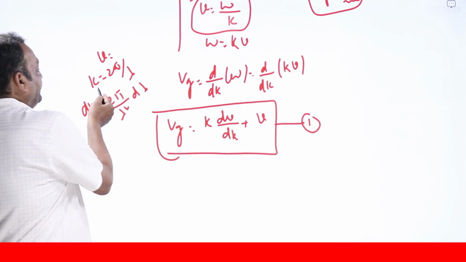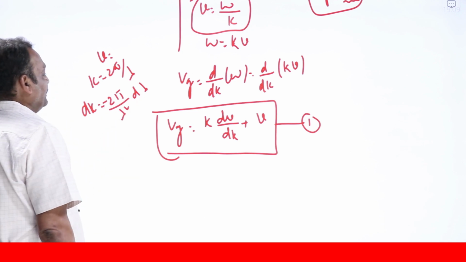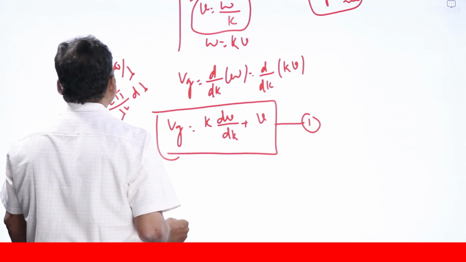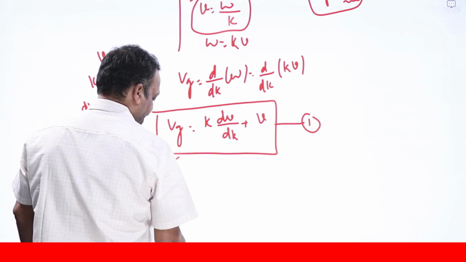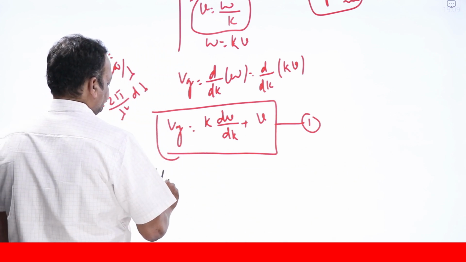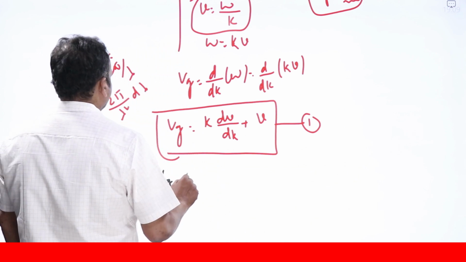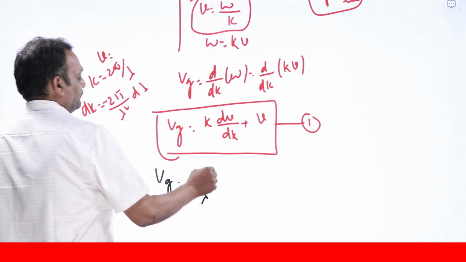Okay, k equal to 2 pi by lambda, dk equal to minus 2 pi by lambda square into d lambda. Now substitute those values and simplify. Wherever k is there, put 2 pi by lambda. So vg equal to, okay, so vg equal to k, which is nothing but 2 pi by lambda, into dv by dk.